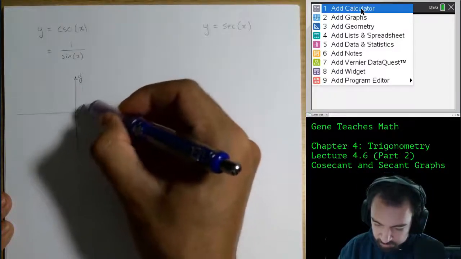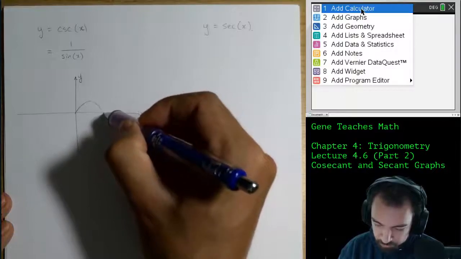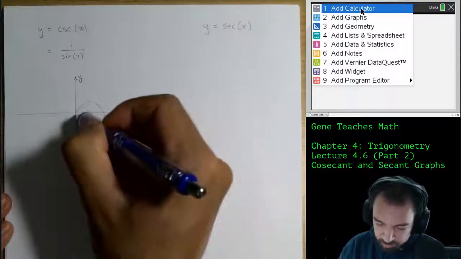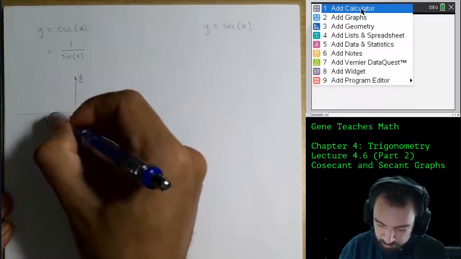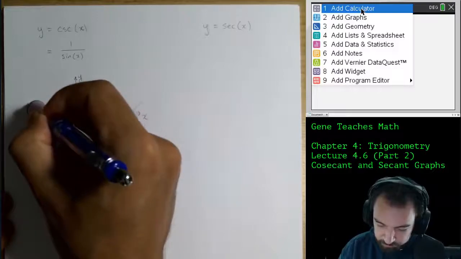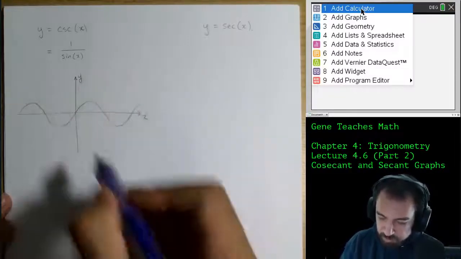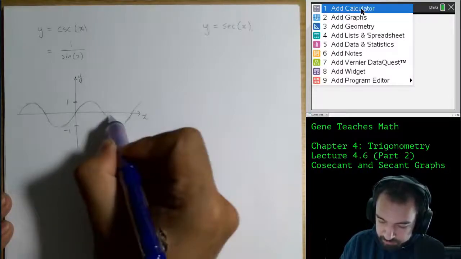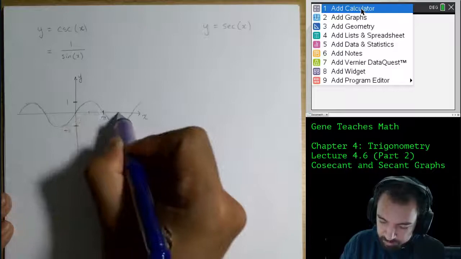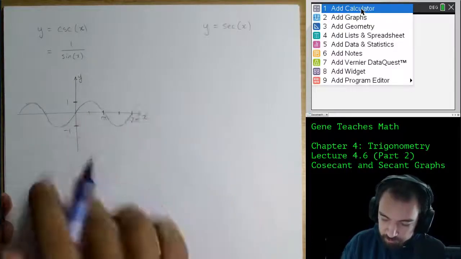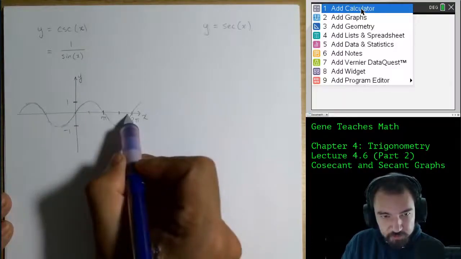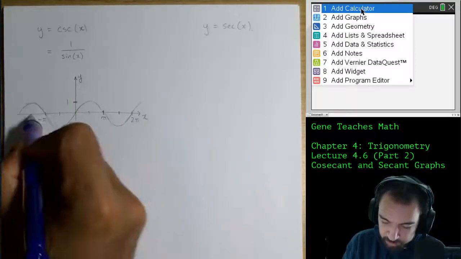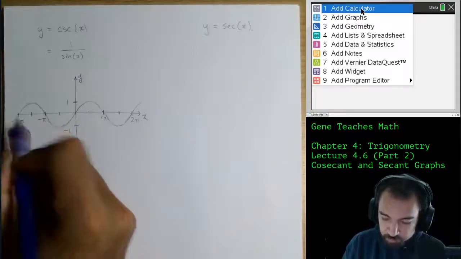So y equals sine of x starts at the midline, goes up to the maximum, turns to the midline, then comes down to the minimum and returns to the midline, and it keeps going. And I suppose I can do this for the negative values as well. Okay, so we have the maximum value is 1, the minimum value is -1, and we go pi over 2, pi, 3 pi over 2, 2 pi, and the period of y equals sine of x was 2 pi. So it repeats itself every 2 pi. Going backwards, that's negative pi over 2.